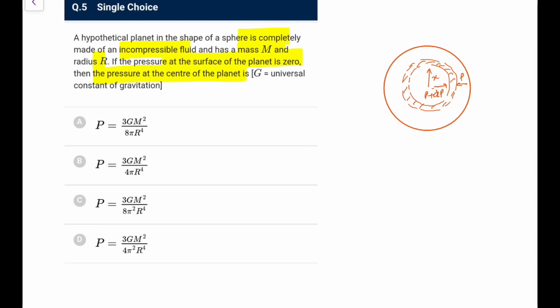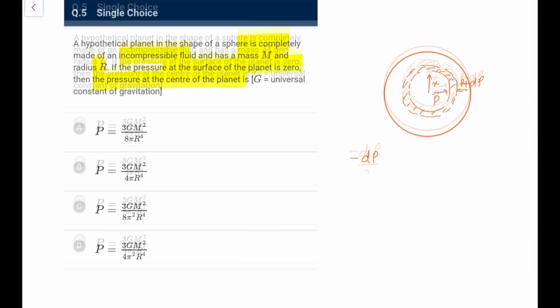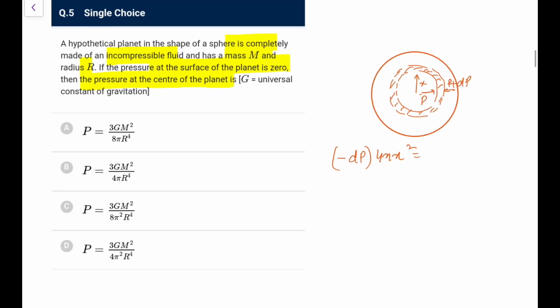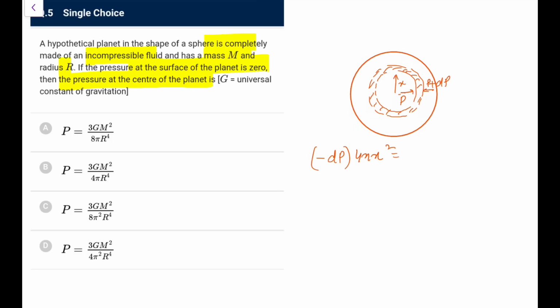So the difference of the pressure I can say is dP. With increasing x, let's write it as P and P plus dP, but I know dP would be negative. So I can directly say that minus dP will exert a force into 4 pi x square, that is the area, and that would be balanced by the gravitational attraction.